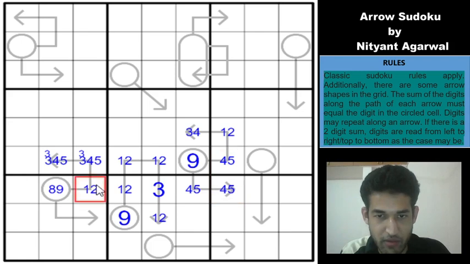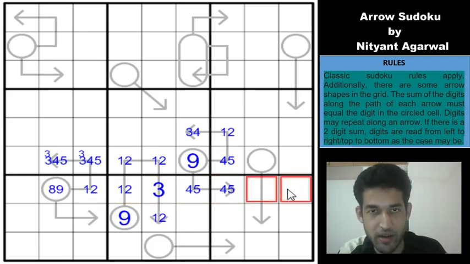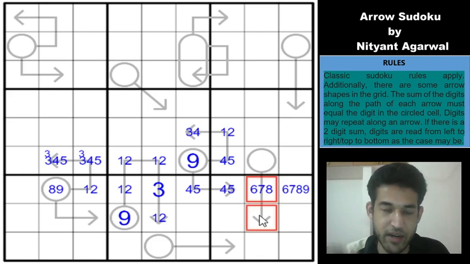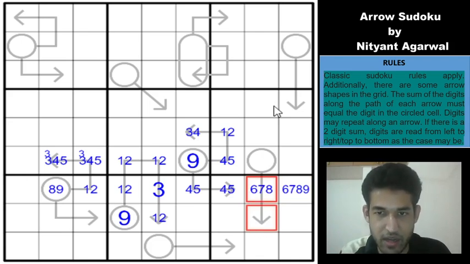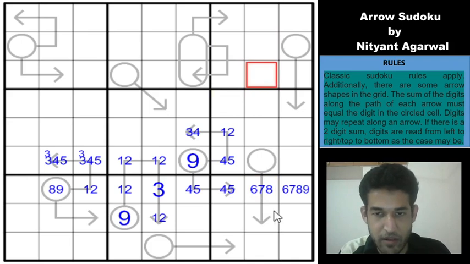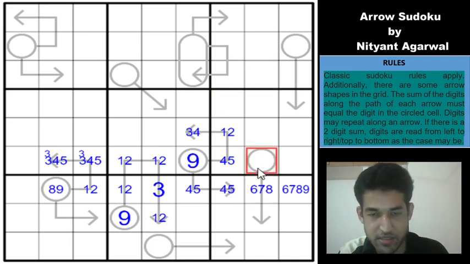Okay. So we have a 1, 2, 3, 4, 5 pentuple here. So remaining digits along the row are 6, 7, 8, 9. But this cell can't be a 9 because it's along the arrow stem, and arrow stems can never take a 9, unless it is a single digit arrow. 9 can never be on the arrow. So you have 6, 7, 8 here, which means this circle can be 7, 8 and 9, but 9 is ruled out, so this is not a 9.